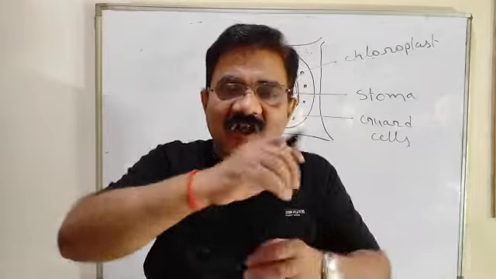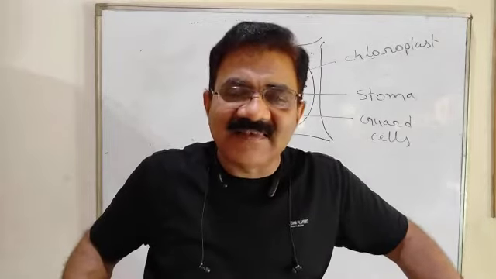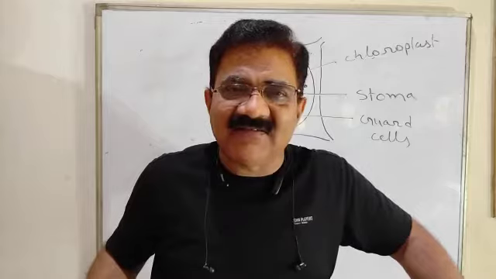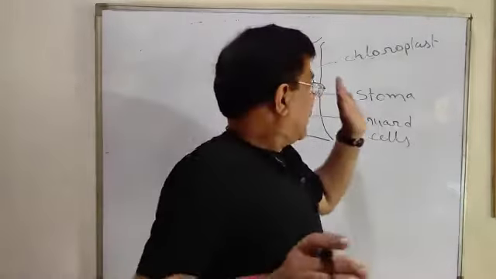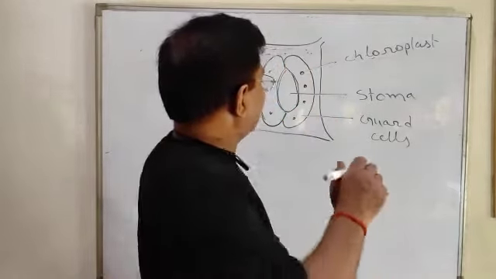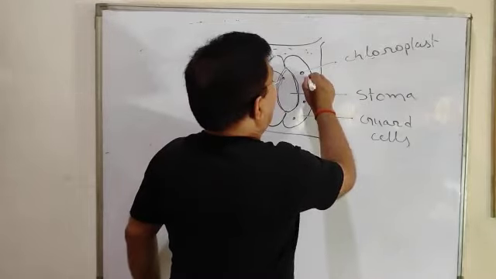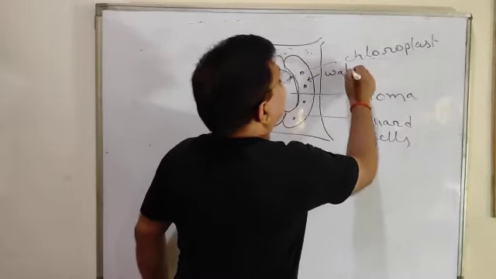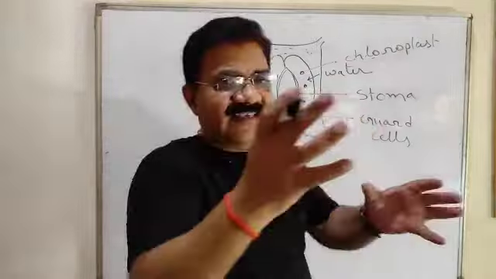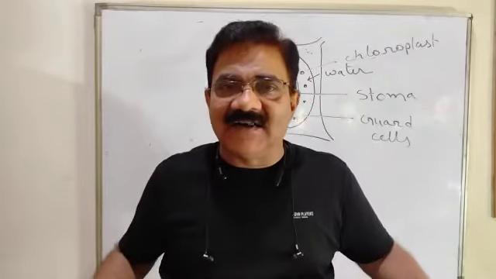Due to glucose dissolving in the cell sap, the concentration will increase. And due to the increase in concentration, it will draw water from the subsidiary cell. From the other cell, the guard cell will draw water.